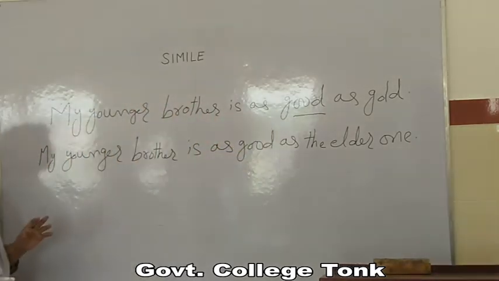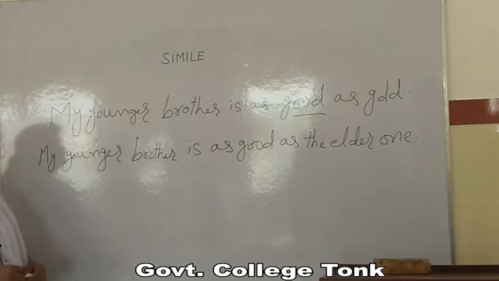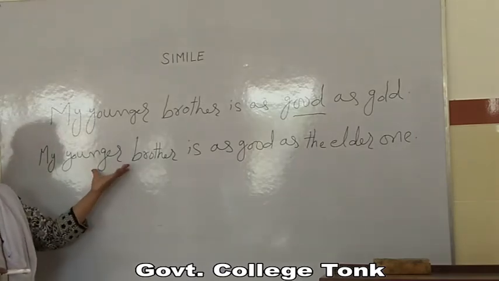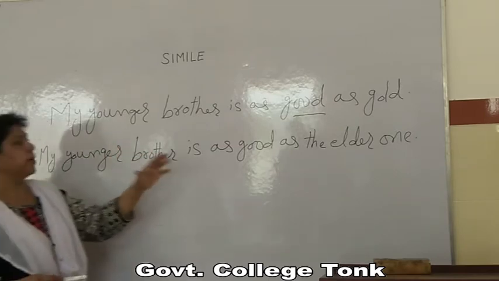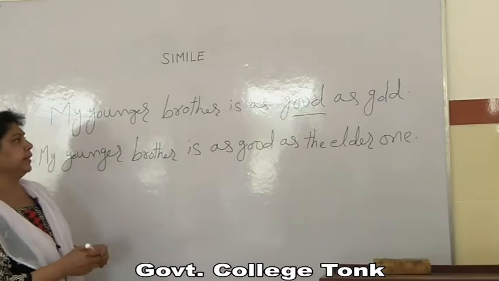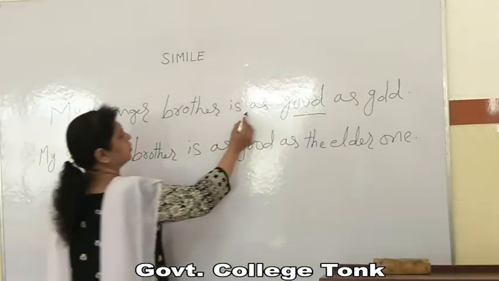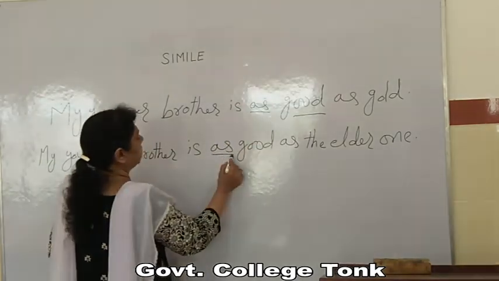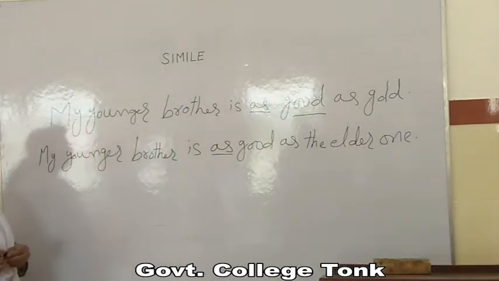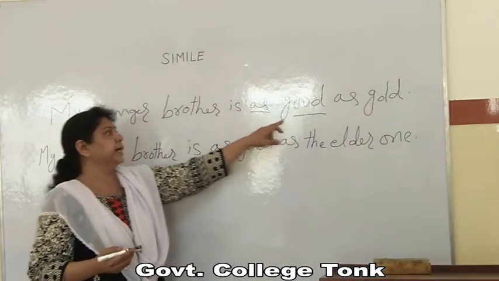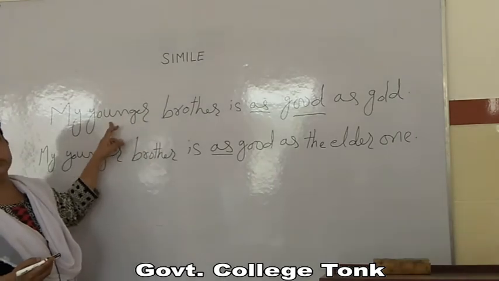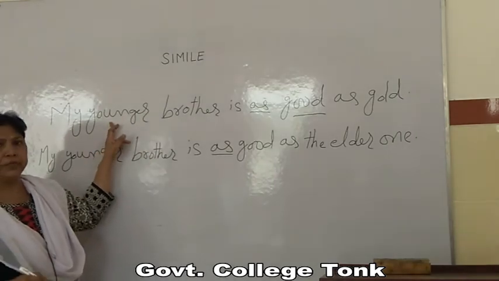And another characteristic of a simile is that the likeness which is found in these two different objects must be clearly stated. In these examples, we see that the word as is used to clearly state the goodness.